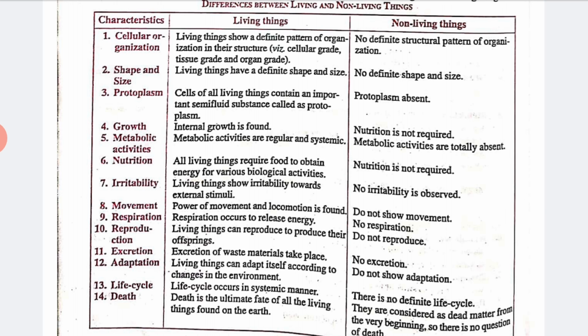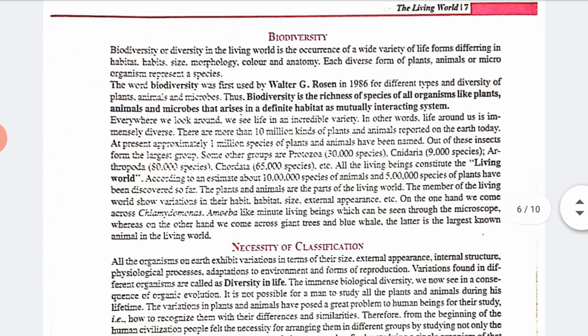Okay, so let us talk about biodiversity. So what is biodiversity? Biodiversity, or we can say diversity, in the living world is the occurrence of a wide variety of life differing in their habitats, habits, size, morphology, color, and anatomy, right? So what is morphology? Their structure, size and shape is known as morphology. Yes, I told you in the start. And what is anatomy? That is the parts of each structure, which is known as anatomy.